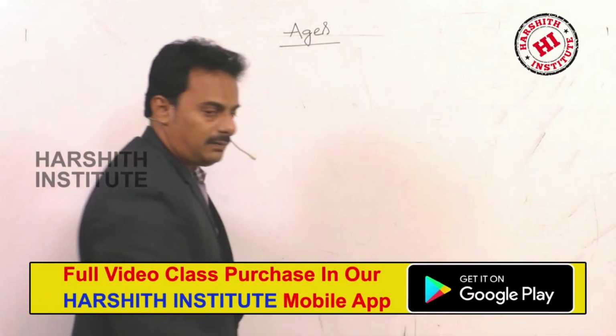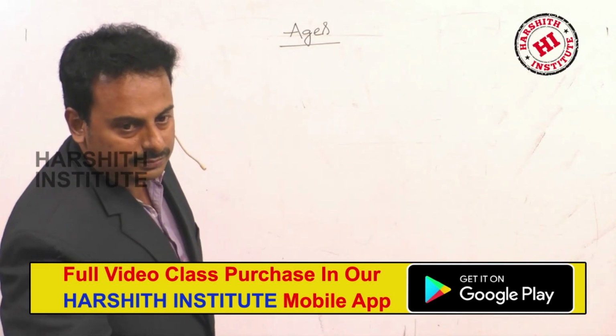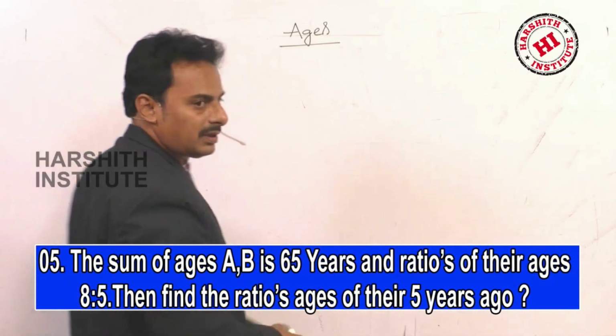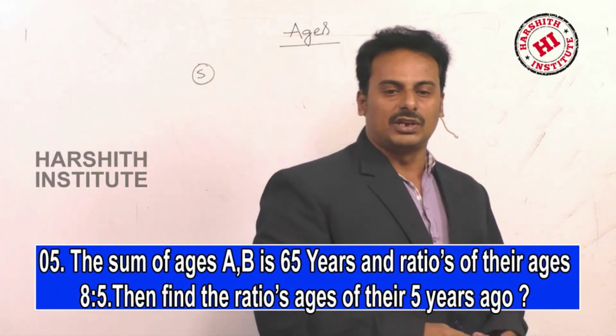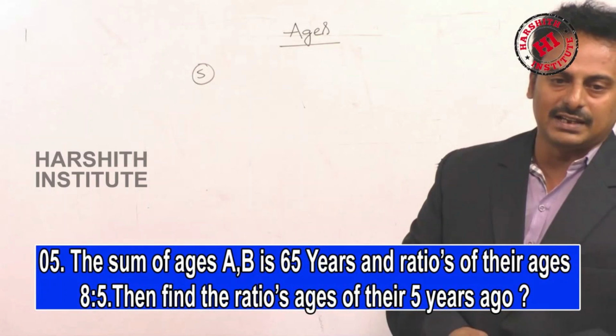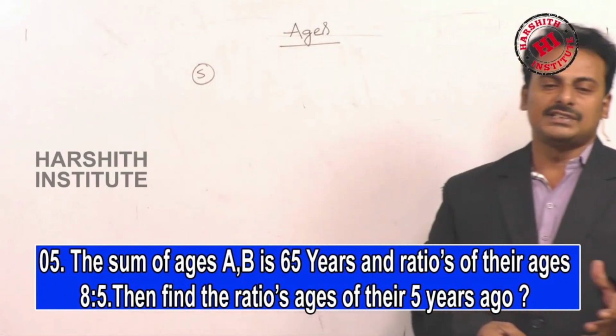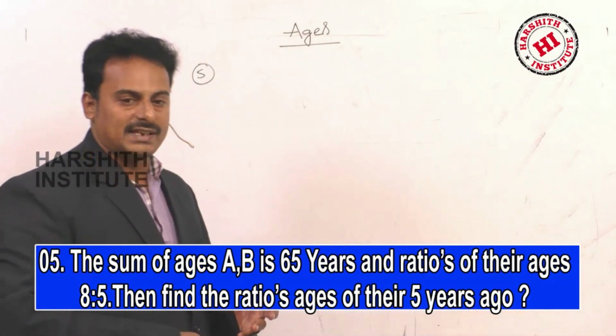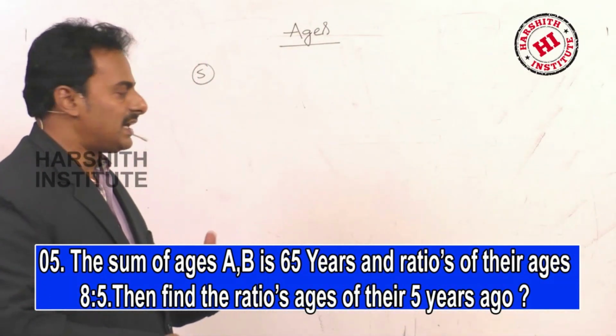Next, problem number 5. The sum of the ages of A and B is 65 years. The ratio of their ages is 8:5. Then find the ratio of their ages 5 years ago.